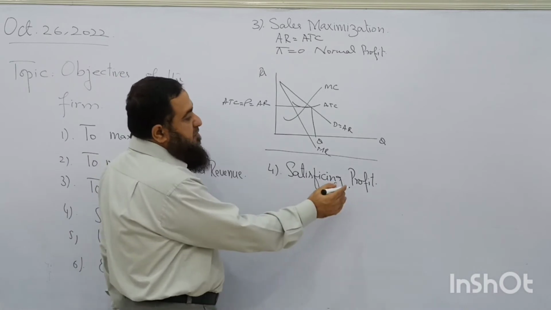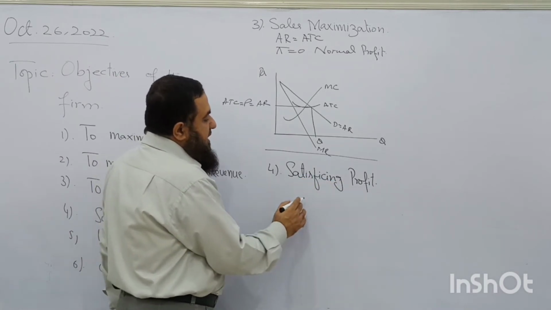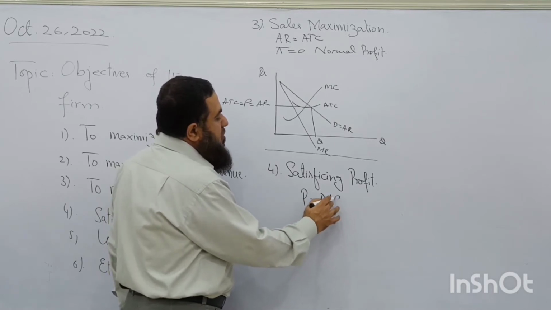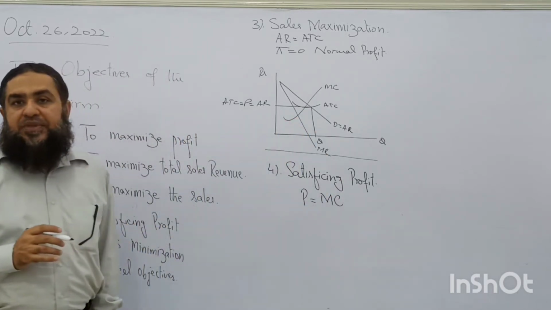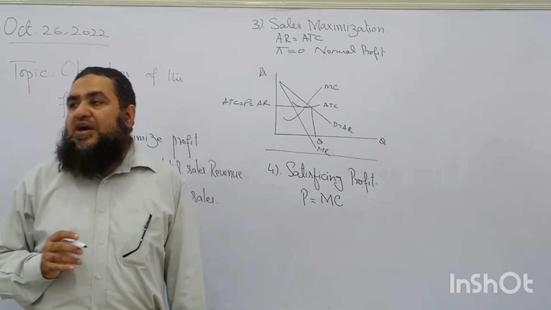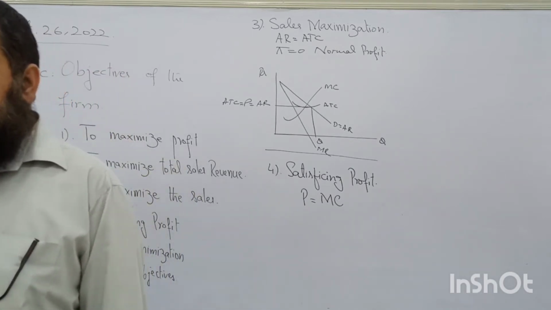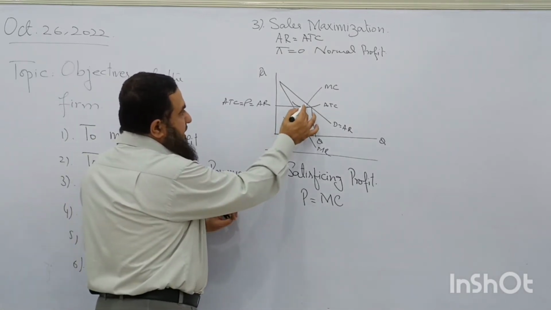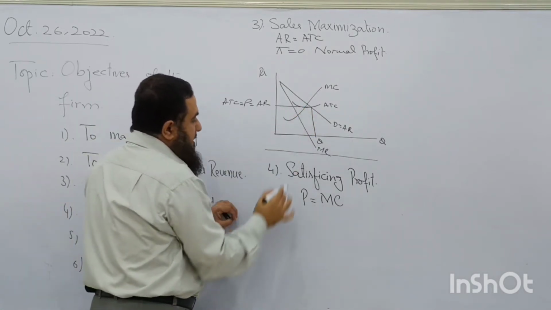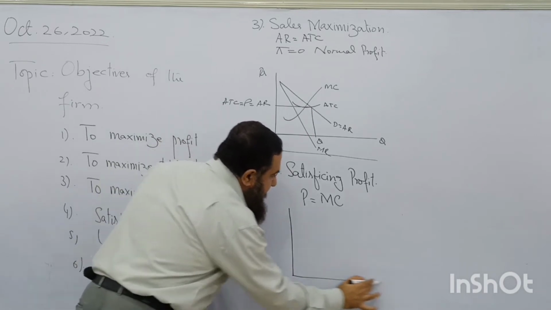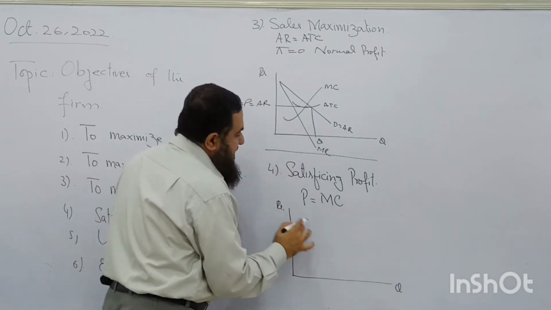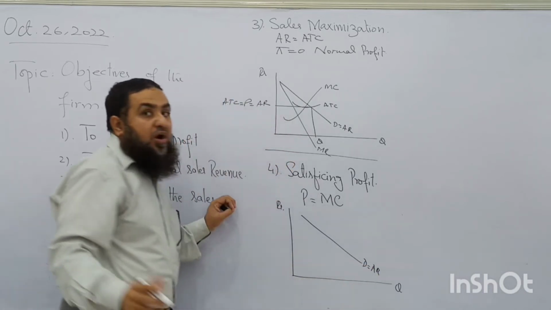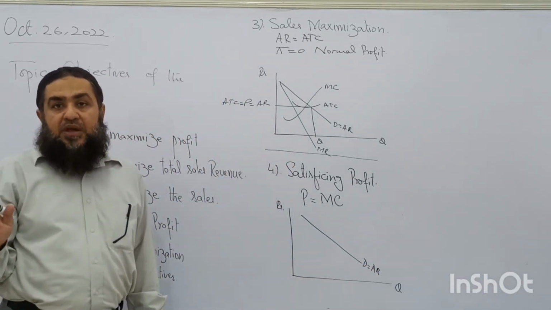So satisficing profit a firm will be earning when it is producing at the point where price is equal to marginal cost of production. And this is the condition of what? Allocative efficiency. Remember it. Now, okay, you can see over here, this is the point. I am drawing the same one. I am not using a single diagram to explain all objectives in one diagram.